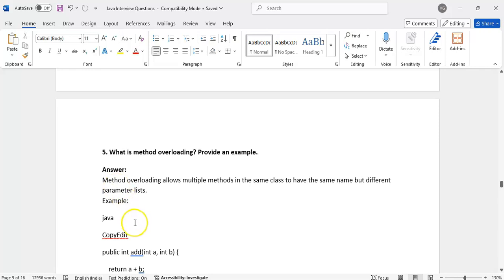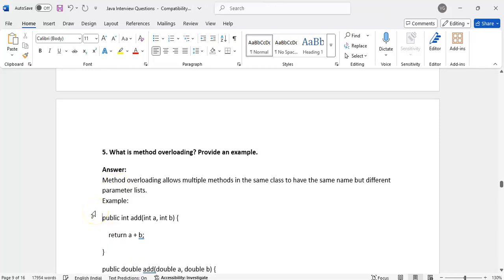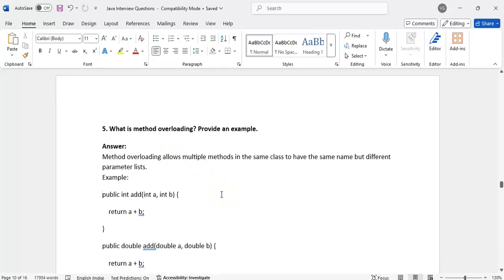What is method overloading? Provide an example. Method overloading allows multiple methods with the same name. Overloading is the concept of having the method name the same but the arguments different.